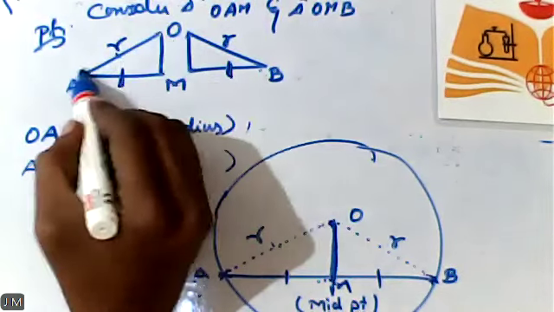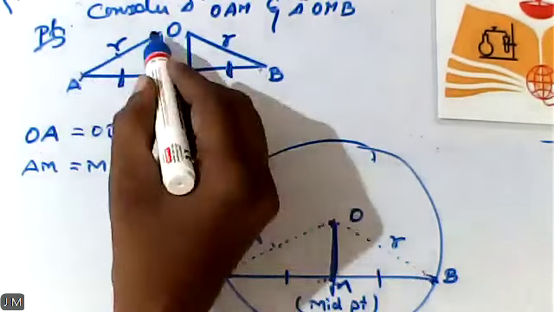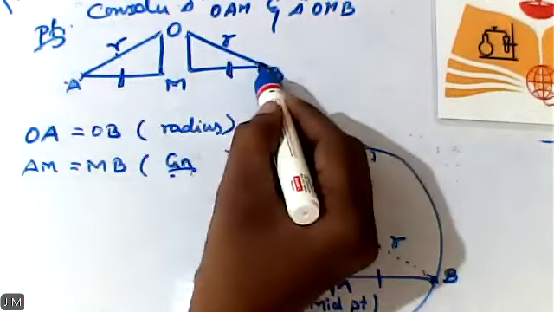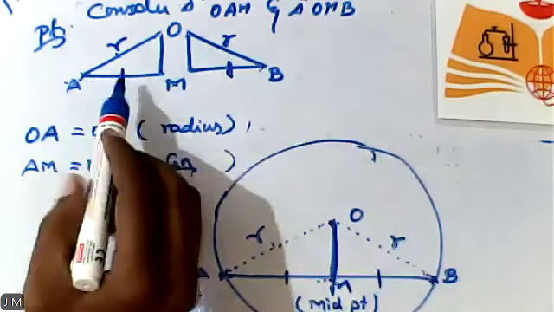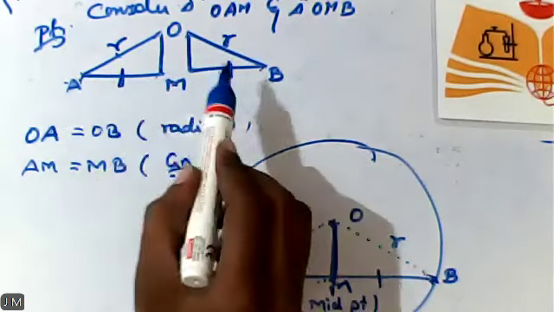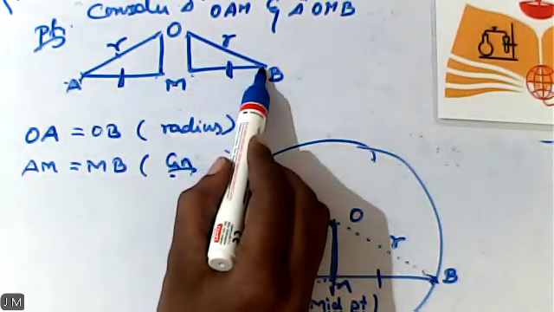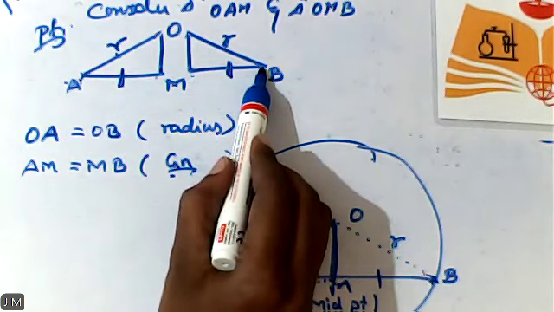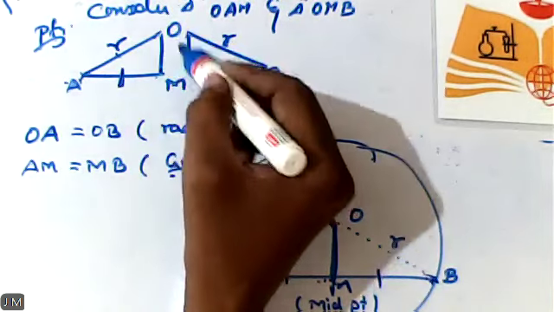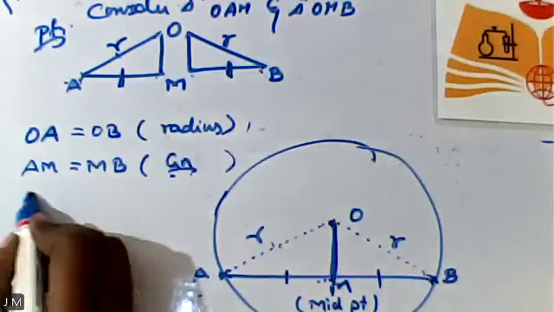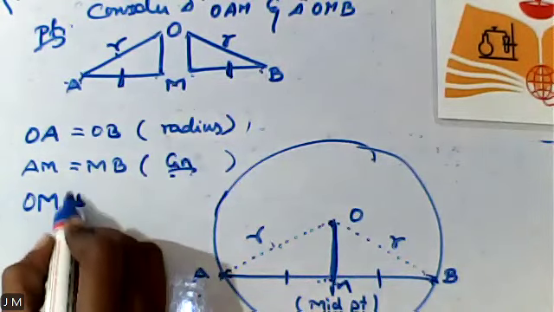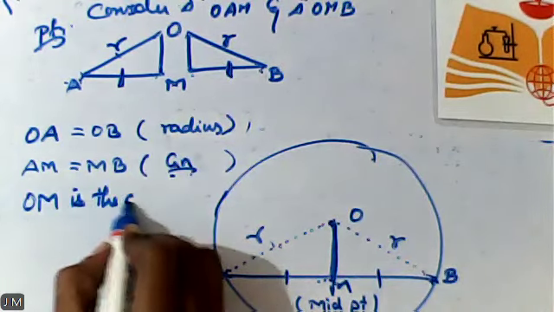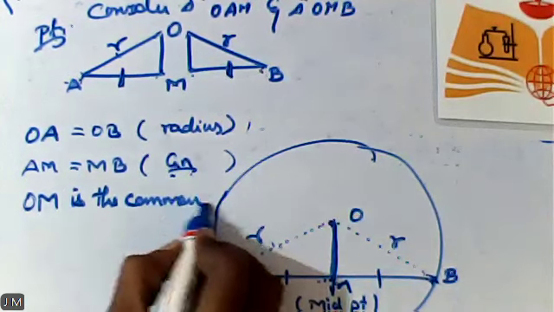Right now, I have compared my left side slanting line with the first triangle and right side slanting line with the second triangle. Next, base of the first triangle and base of the second triangle. What is the left outside here? Yeah, OM. Your guessing is correct. Simply, I can write it as OM is the common side. Yes or no?